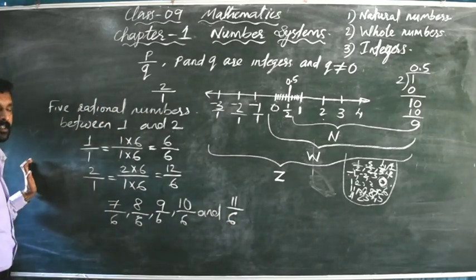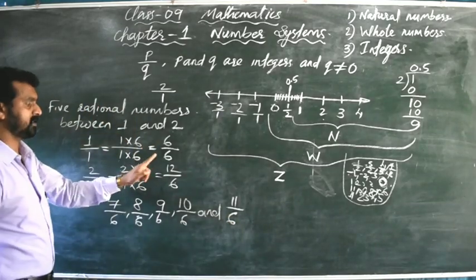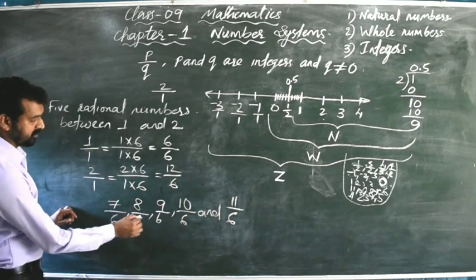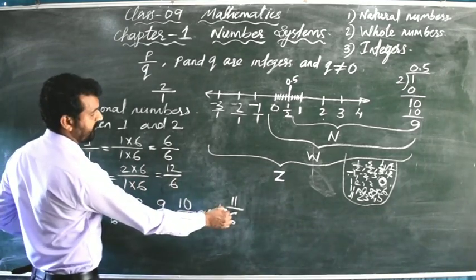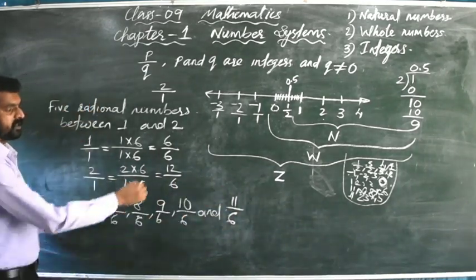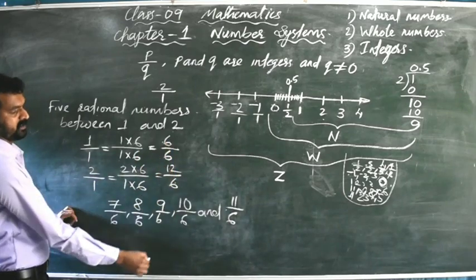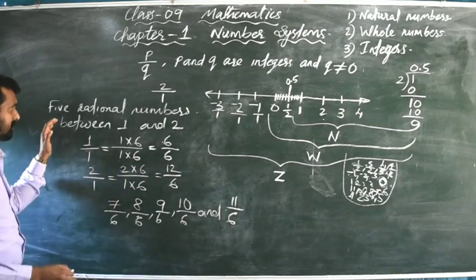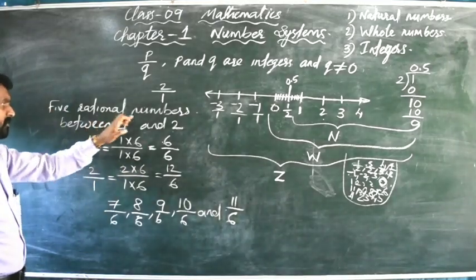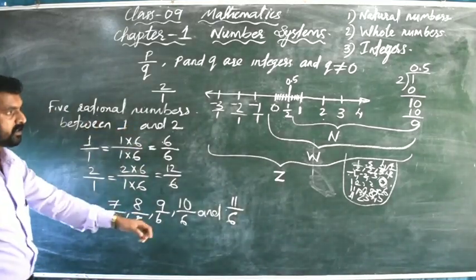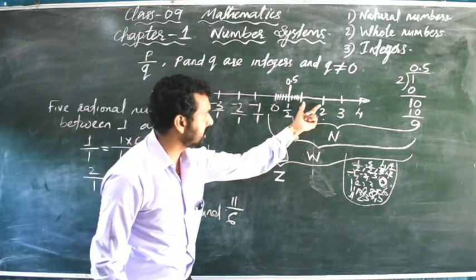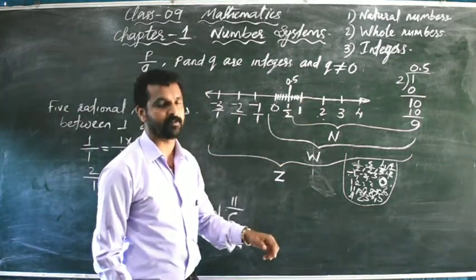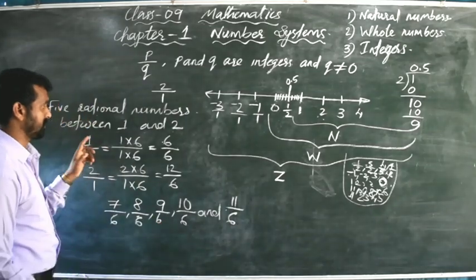Now you see how many rational numbers we got between 6 by 6 and 12 by 6. 1, 2, 3, 4, 5. 5 rational numbers we got between 6 by 6 and 12 by 6. Then here why I have multiplied by 6? The question was find 5 rational numbers between 1 and 2. Between 1 and 2, find out 5 rational numbers. That was the question.